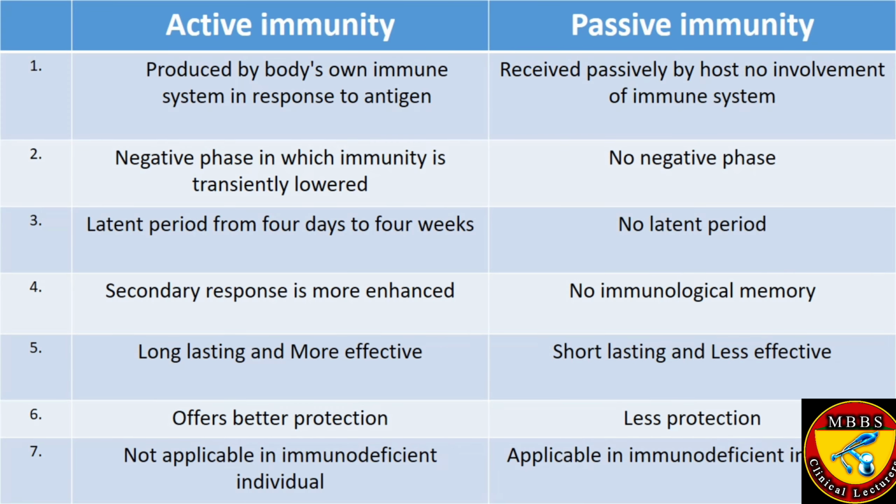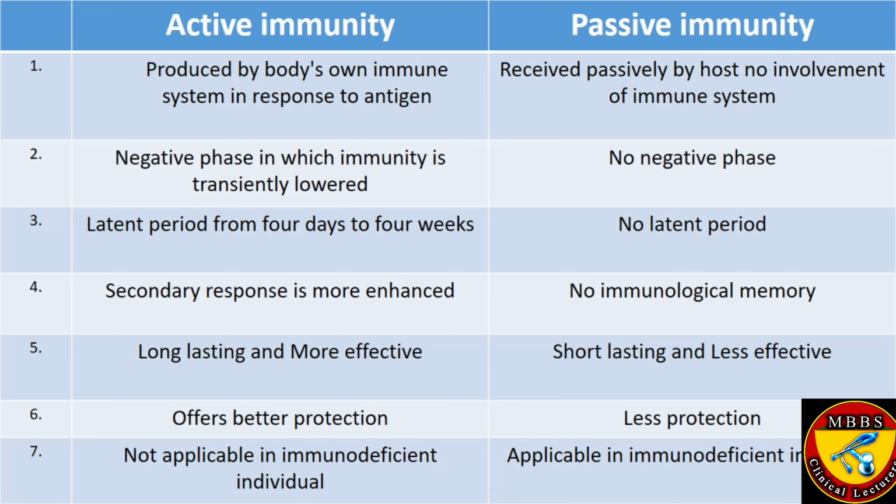There are some differentiating points between active immunity and passive immunity. We have already discussed active immunity and passive immunity, so here we will get into some points which can differentiate both from each other. Active immunity is produced by the body's own immune system in response to an antigen which is given in the form of a vaccine. So the immune system will get stimulated and produce antibodies against these antigens.